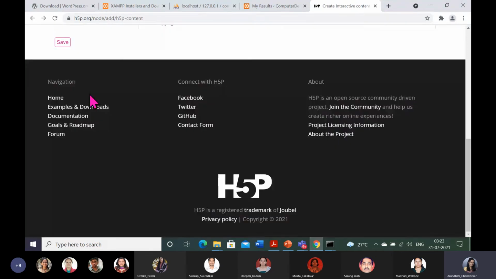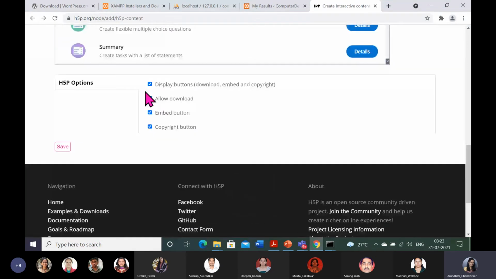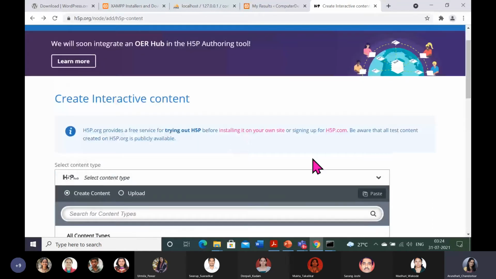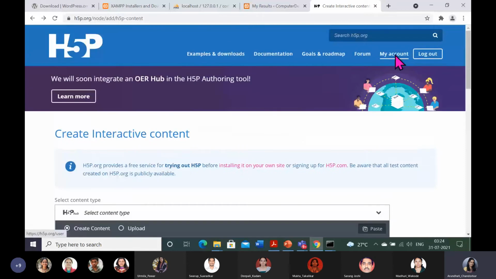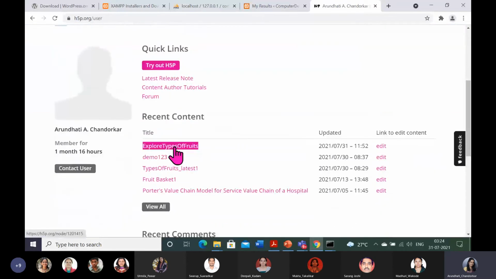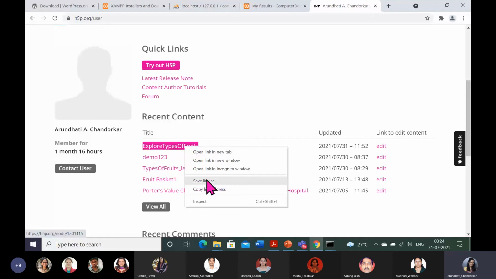Yeah, I am on my site. I will show you. My account. Yes, this is what we did just now. Explore types of fruits. These are my earlier ones, and this is the one. This is our title, which I have just demonstrated. That is the image hotspot component. So here is the link. If you right click this, you can copy the link address and save the link also. And that link, simple, I am including in my course presentation.